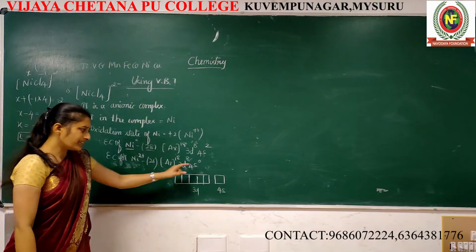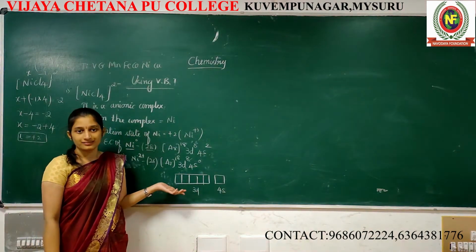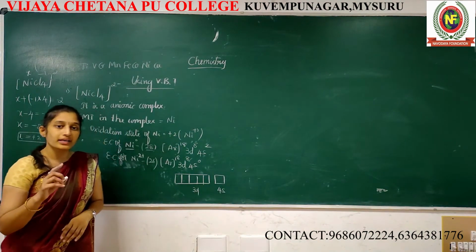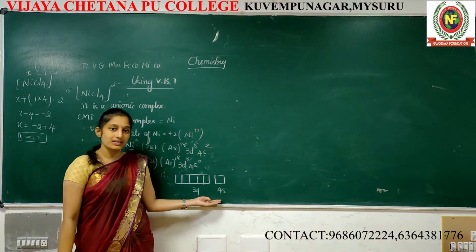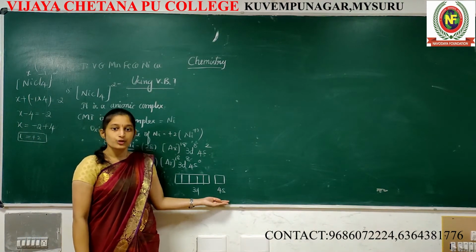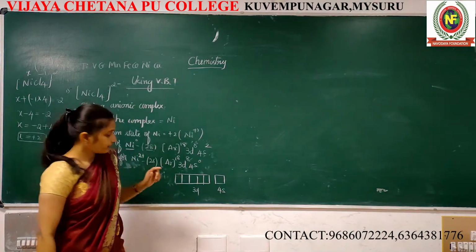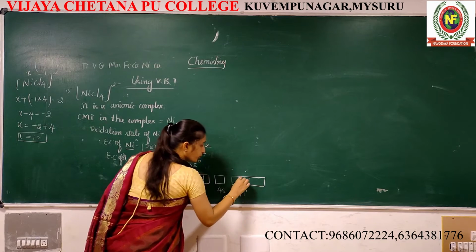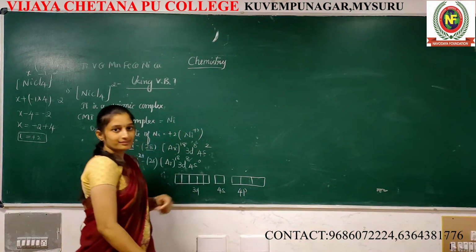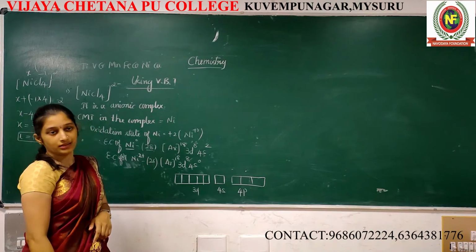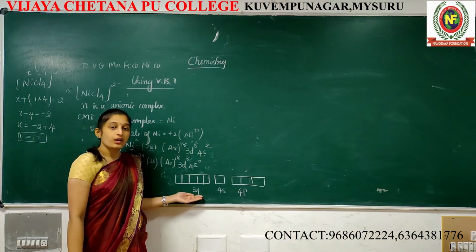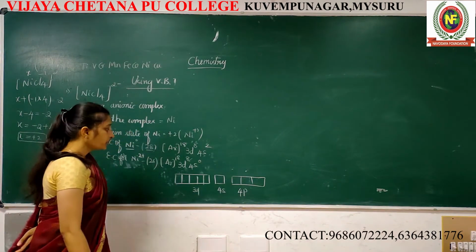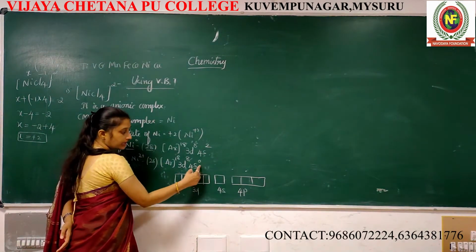Here, electron is not there. I don't want it. But why only one box for s? Because it can contain only 2 electrons. Correct na? 2 electrons means 1 box. Next 4p: 1, 2, 3. It's triply degenerate. This is 5-fold degenerate. This one is triply degenerate. Now see, yes, no electron.